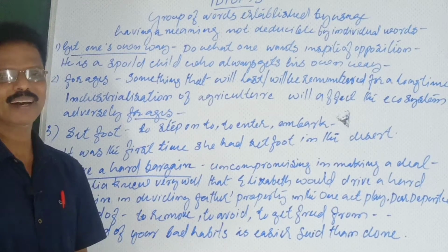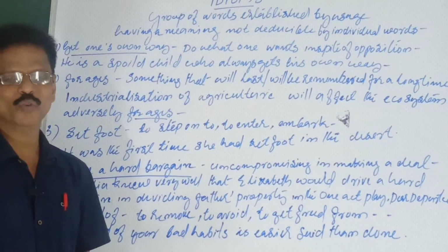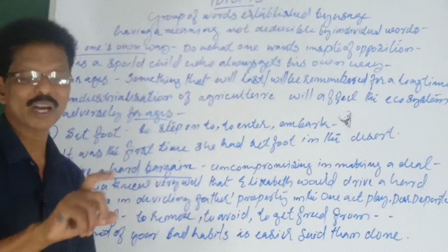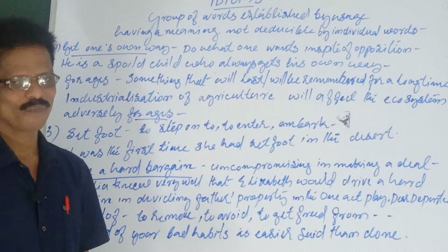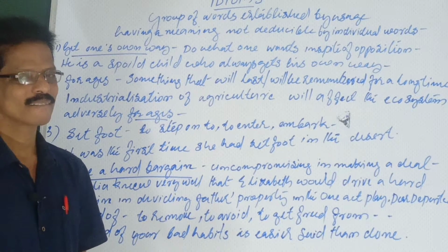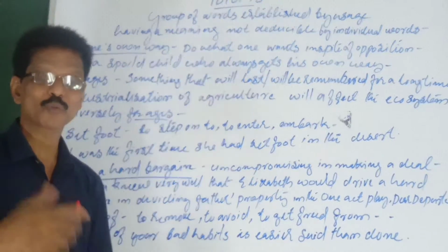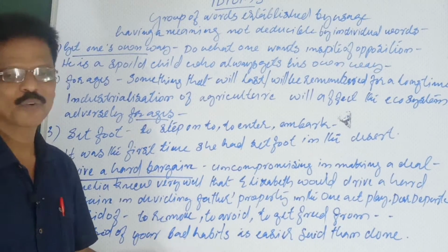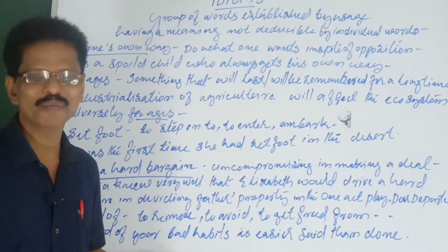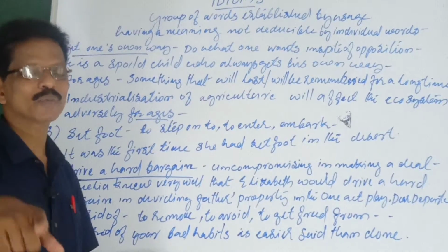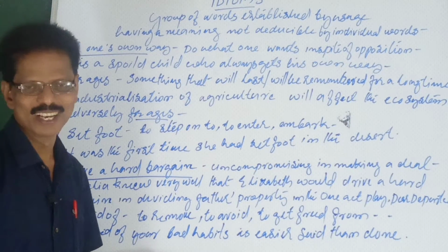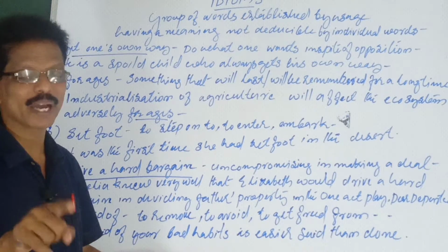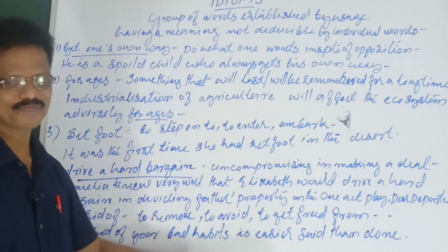For example, when a government takes office or when portfolios are divided or distributed, some will make a hard bargain. One who wants to get the finance portfolio would say, if you don't give me the finance portfolio, I would not support the government. I have 10 MLAs. They will withdraw support to the government and you will not be chief minister. So the other one will be compelled to accept the terms told by the one who makes a hard bargain.